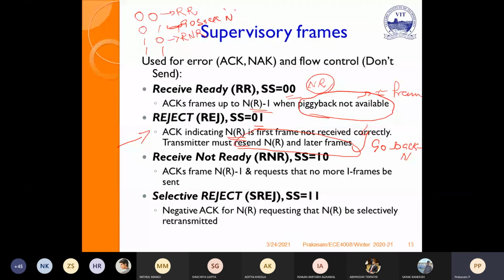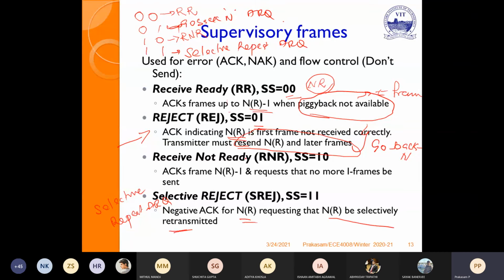So it's 1, 0. So if it is 1, 1, it is nothing but selective reject. So negative ACK for NR, requesting only NR to be retransmitted. This is nothing but selective repeat ARQ. In selective repeat, what we will do? Only we will retransmit the error bit. So if it is 1, 1, this is nothing but selective repeat ARQ.